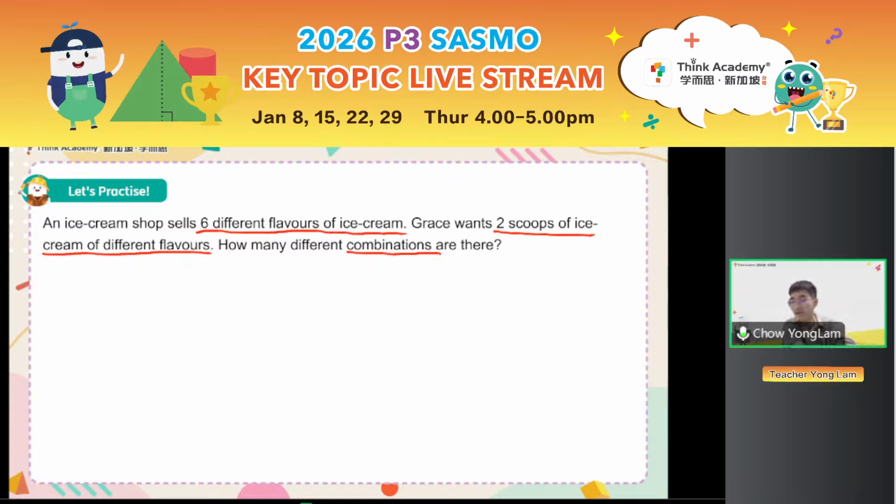If you are new to the shooting method, maybe you can draw out the picture and remember the method that teacher Yonglam taught you just now. What did teacher Yonglam teach you just now? Okay, some of you, please be very careful, especially at the first shooting. What is the number of ways you can get if you shoot to the right from the first person? Oh, I see some correct answers gradually coming in. Very good job. If you need more hints, here is a diagram, a picture with 6 different ice cream flavors. Then try to shoot.